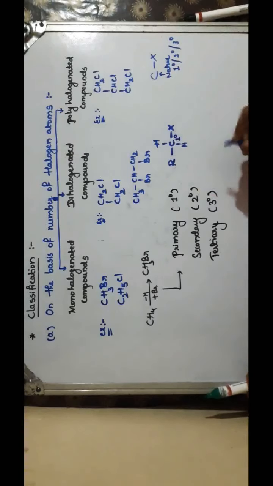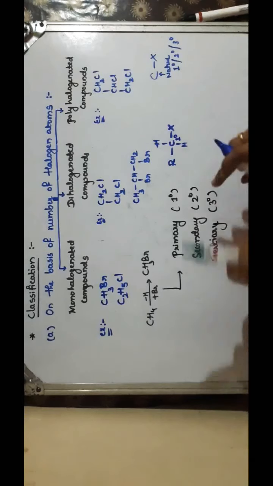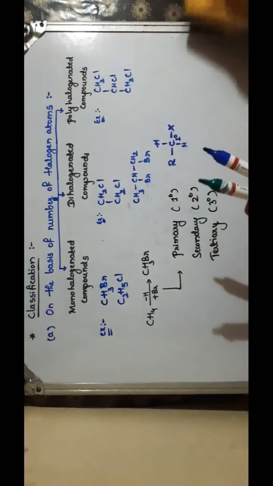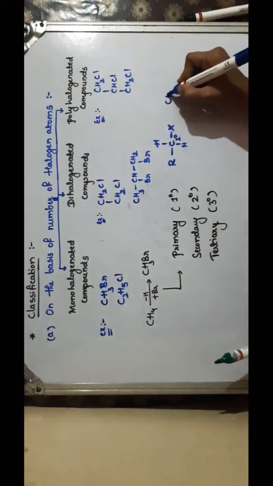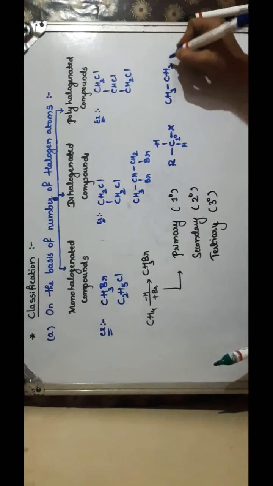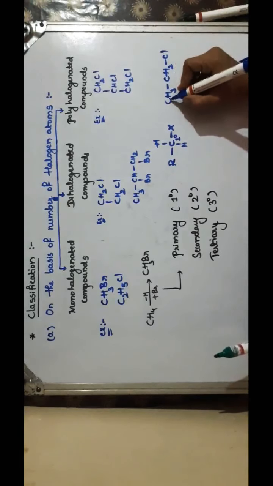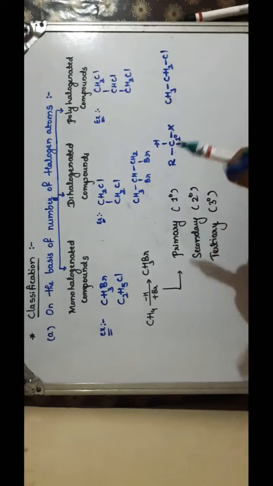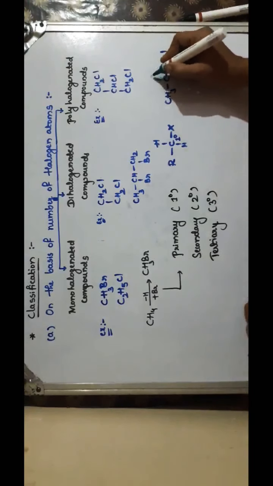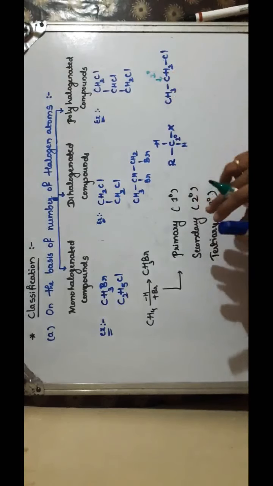So this is your primary carbon atom, and this is a primary haloalkane. In particular, if you want an example, it's CH3CH2Cl. The halogen is attached to the carbon which is attached to only one carbon atom, so this is our primary carbon atom.